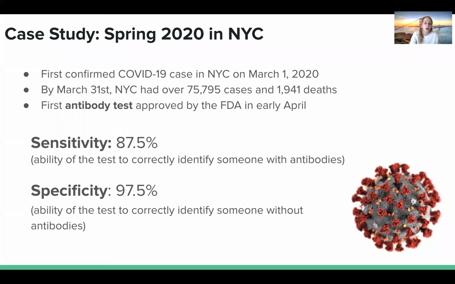So the first confirmed COVID case in New York City was on March 1st, 2020. And in just that first month, cases exploded. And by March 31st, the city had over 75,000 cases and over 1,900 deaths.